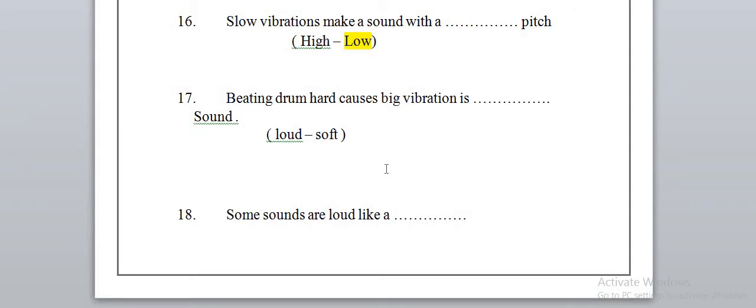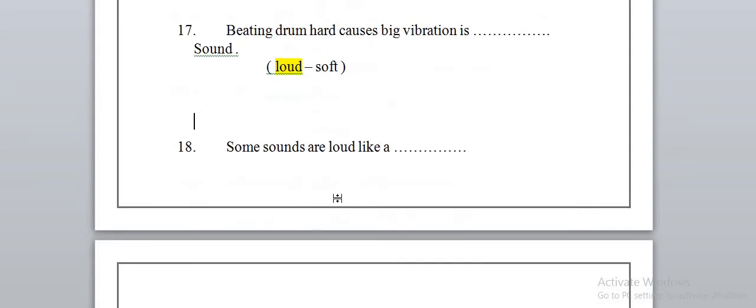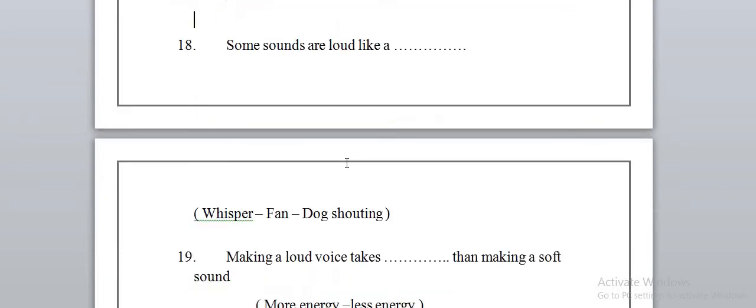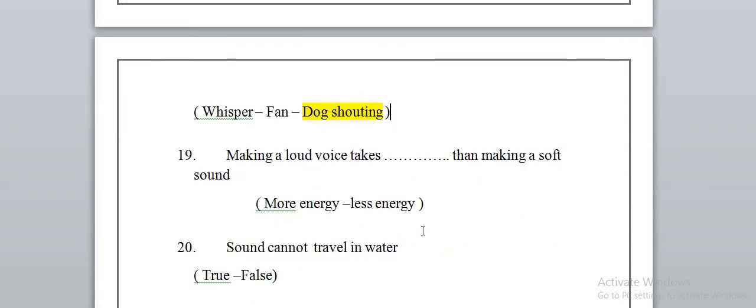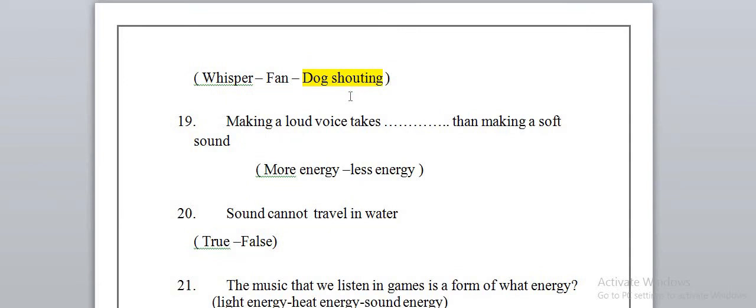Okay, beating drums hard will make big vibrations, so this is a kind of loud sound and not a soft sound. Okay, some sounds are loud like the dog shouting and not like the fan or the whisper. Making a loud voice takes more energy, of course, than a soft sound. Because when we are making a loud voice, this will take higher vibration and higher energy from our body than making a soft sound.